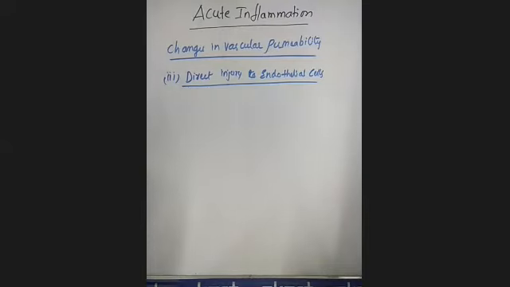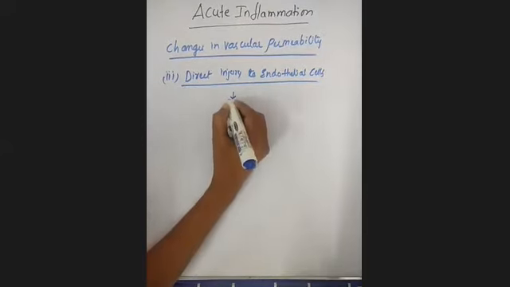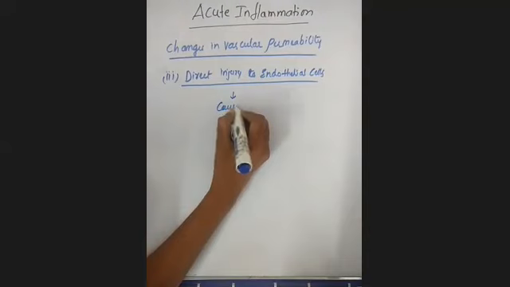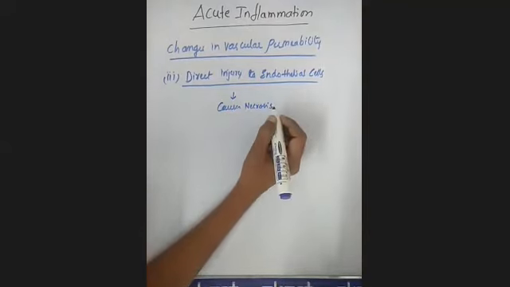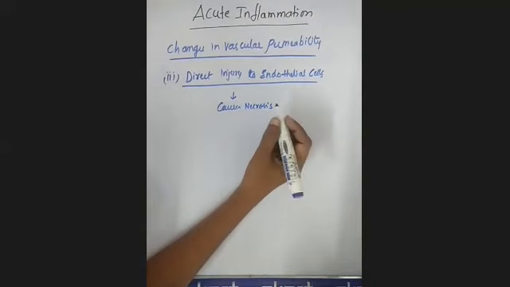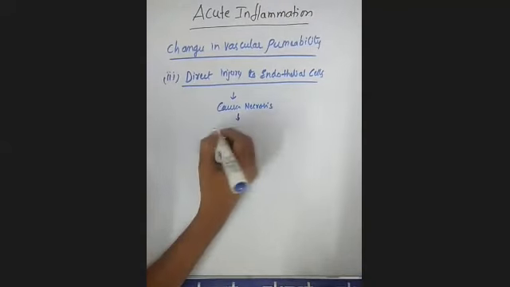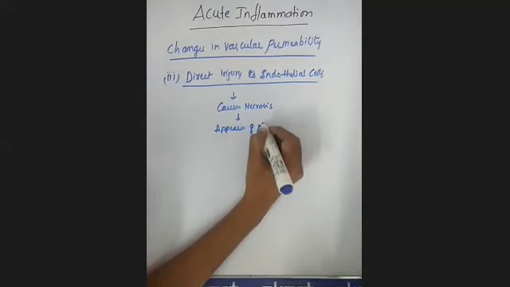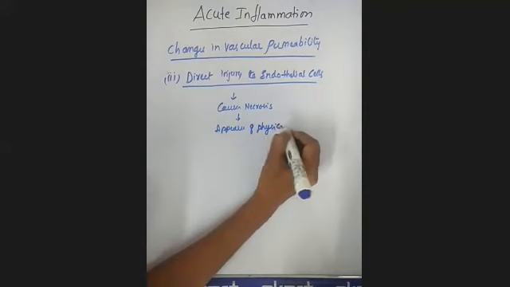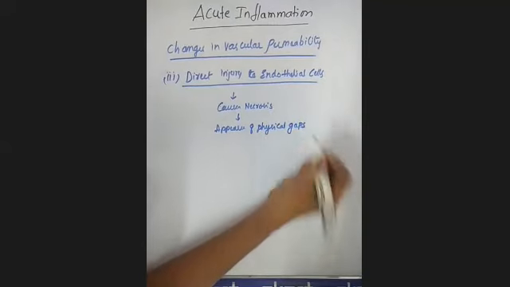We have seen the many different causes of inflammation. If any agent directly causes injury to the endothelial cells, then what happens is necrosis, that means death of the endothelial cells, and there will be appearance of physical gaps.